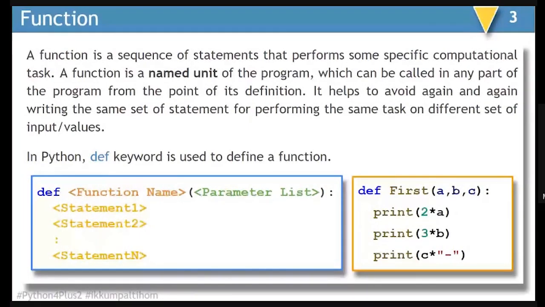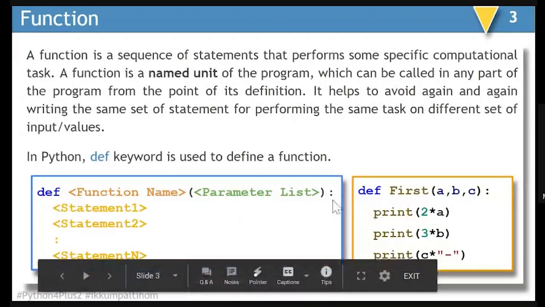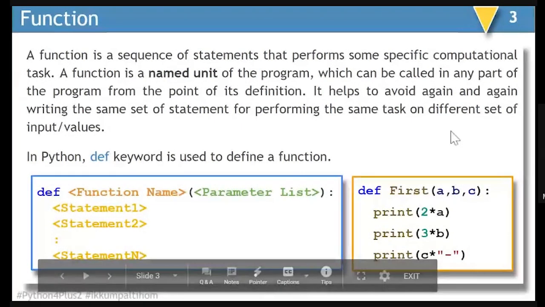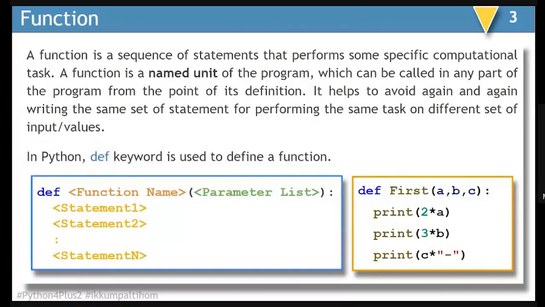In Python, the function requires the def keyword in the beginning, and the statements inside def are going to be compounded in indented form. And the def statement will be terminated with a colon, the header, just like if and while we have been doing. On the left-hand side, you have the syntax. On the right-hand side, a simple example of a function is there where we have A, B, C as parameters, first as the name of the function, and 3 statements. One is printing twice of A, second is printing 3 times B, and third is printing C times dash.